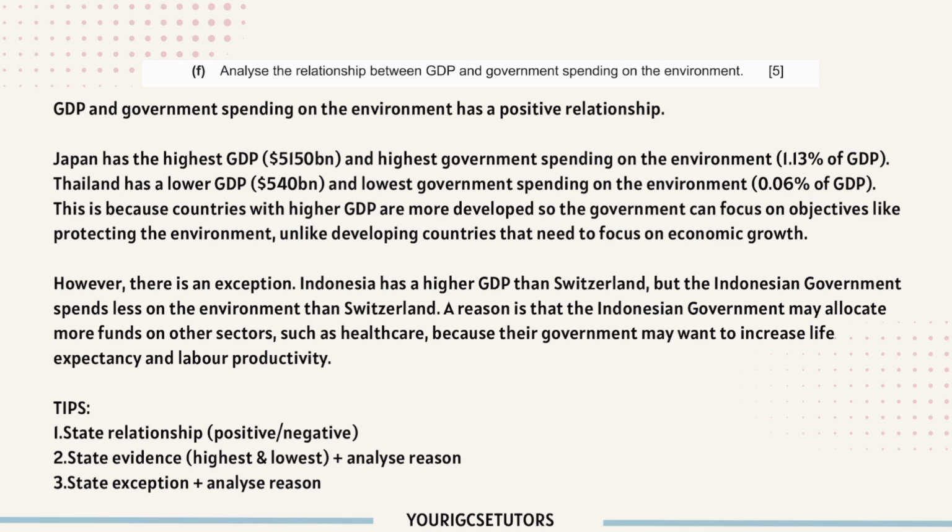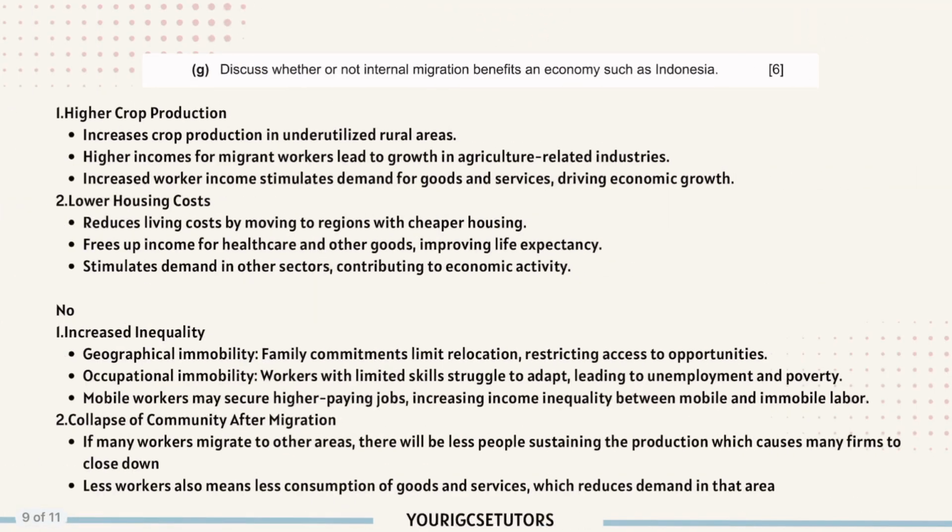However, there is an exception. Indonesia has a higher GDP than Switzerland, but the Indonesian government spends less on the environment than Switzerland. A reason is that the Indonesian government may allocate more funds on other sectors, such as healthcare, because the government may want to increase life expectancy and labor productivity. So here are the general three tips you need to remember when answering this kind of relationship question.